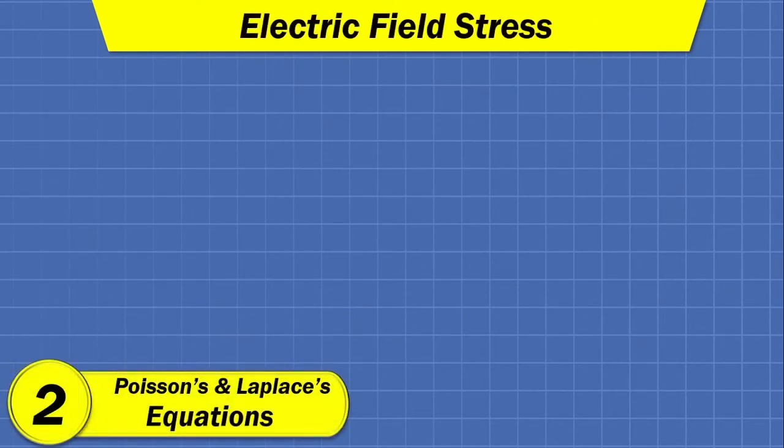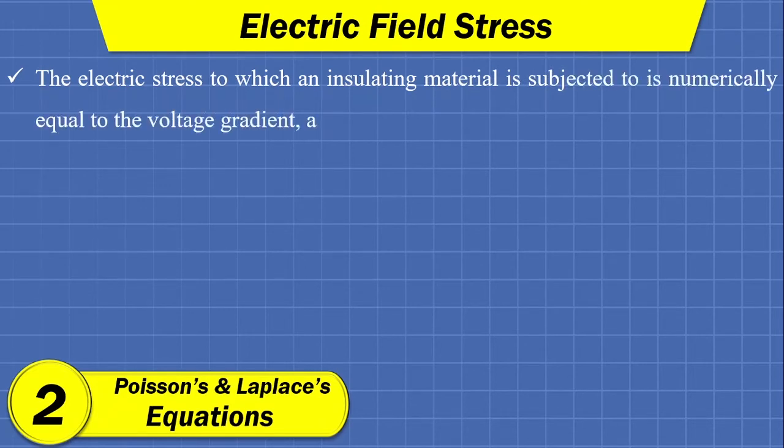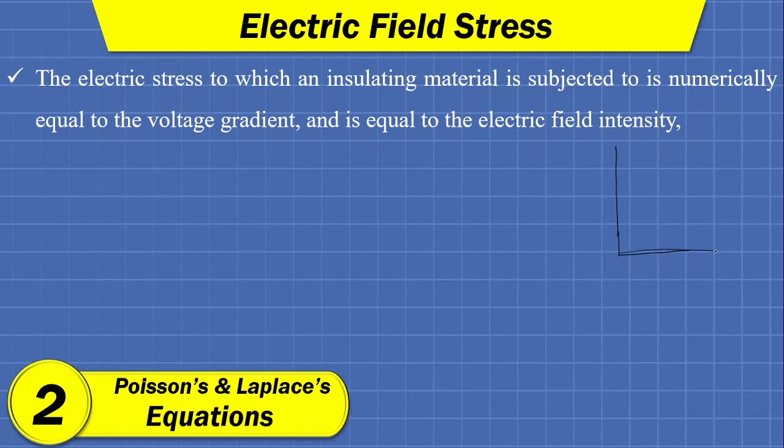Now let us talk about Poisson's and Laplace's equation. The electric stress to which an insulating material is subjected is normally equal to the voltage gradient and is equal to the electric field intensity. Now what is the voltage gradient? Voltage gradient is nothing but the partial differentiation of potential with respect to distance.